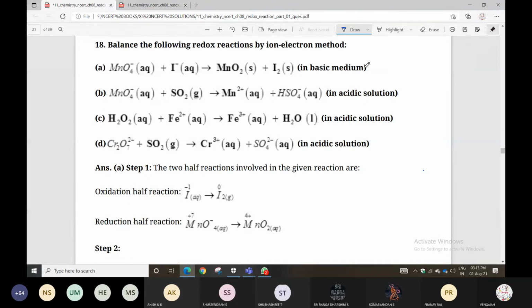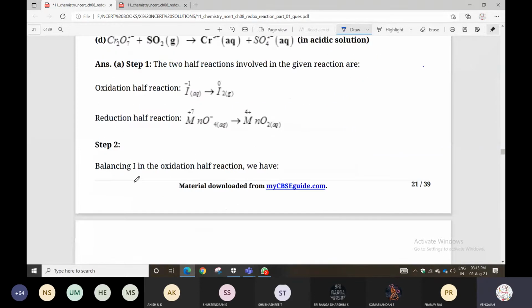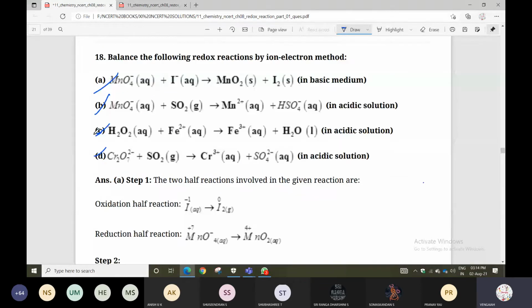First one. The main reaction you can make into two half reactions. Any of the reactions A, B, C or D can be taken, in either acidic or basic medium. First step, make it into two half reactions: one is the oxidation half reaction, the next is the reduction half reaction.